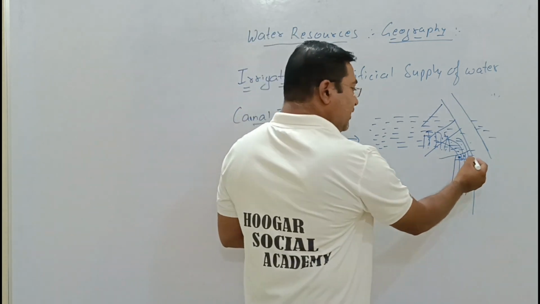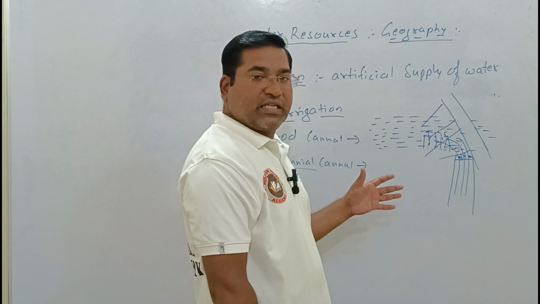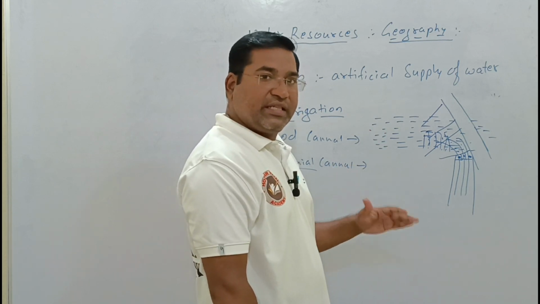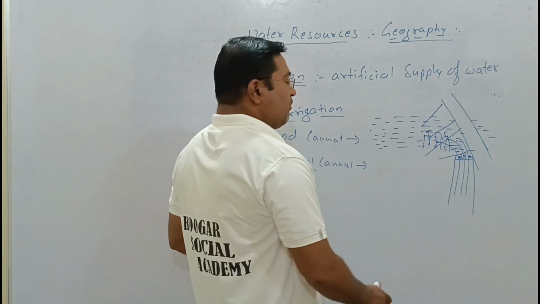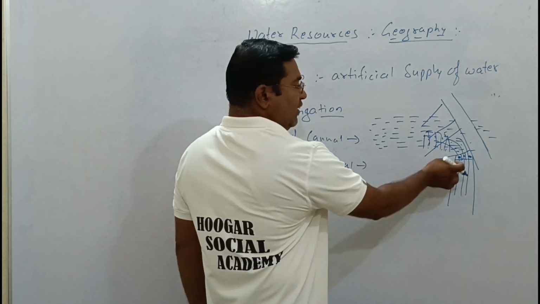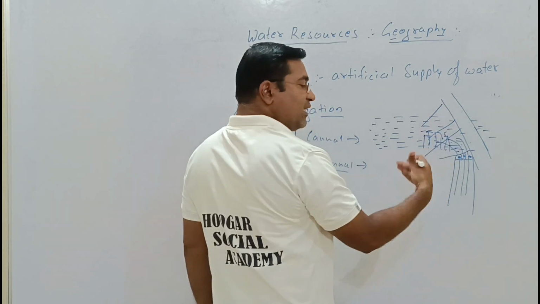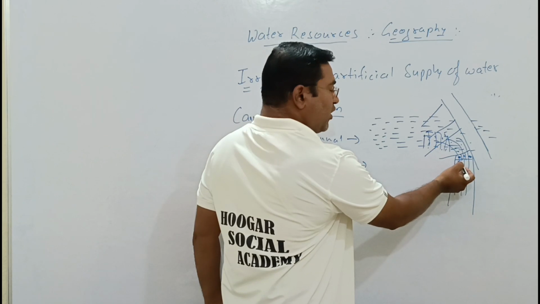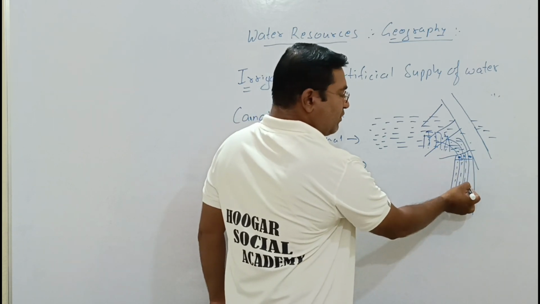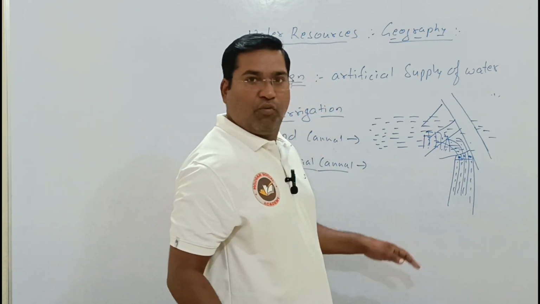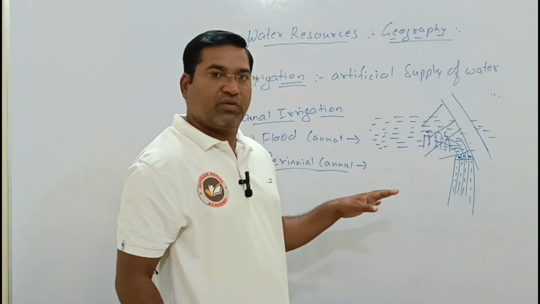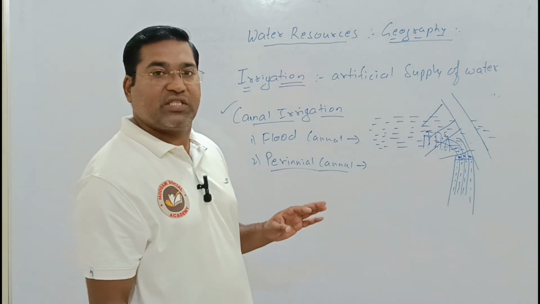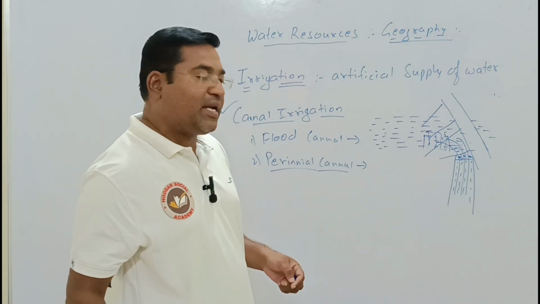Sometimes in a flood canal, when the excess water level increases, it flows at a very high speed, even the canals fill up, and there are again chances of flood. But with a perennial canal, the water is stopped and then let out into the canals. So we can supply only as much water as we need. Whatever canals work in these two forms, we call it canal irrigation, which relates to both the flood canal and the perennial canal.